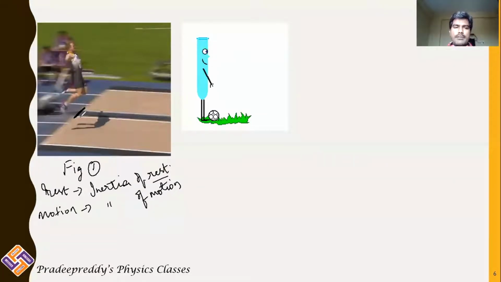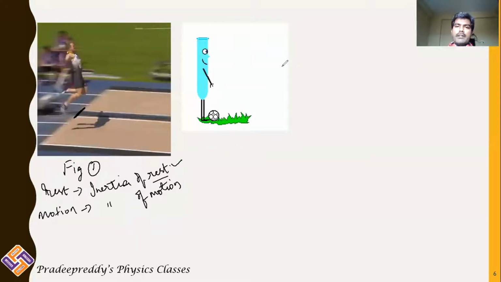So being in rest position, disturbing inertia of rest becomes complicated for him. It becomes tough. Whereas when he goes a longer distance and runs, he is changing himself from inertia of rest to inertia of motion. And the inertia of motion pushes him in the forward direction when he starts to jump at this point. That is what you understand from figure 1.